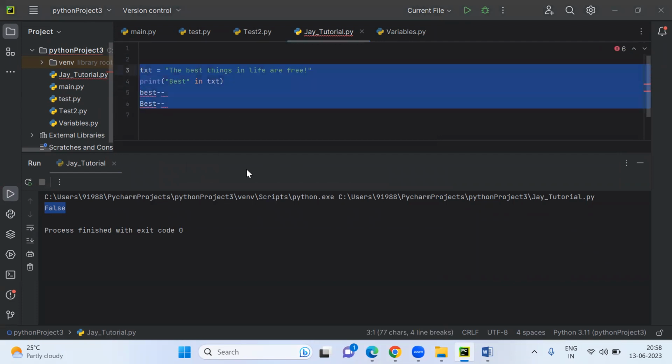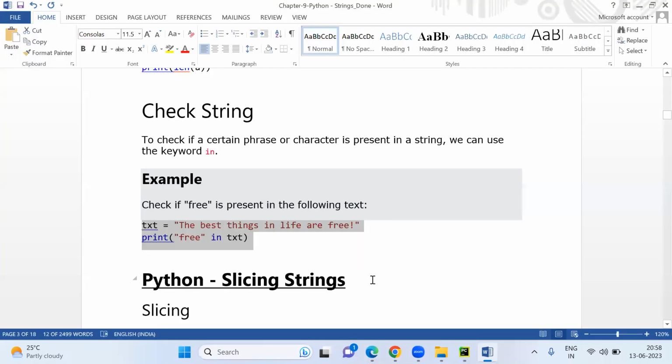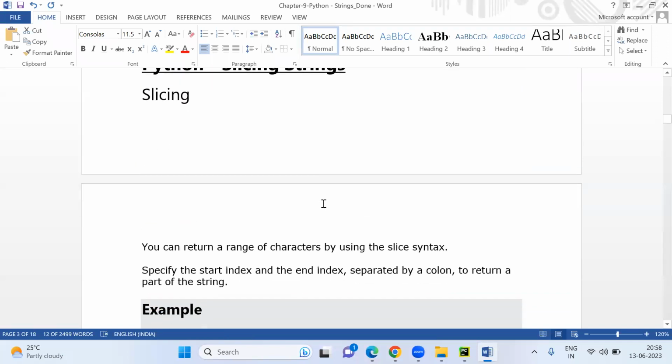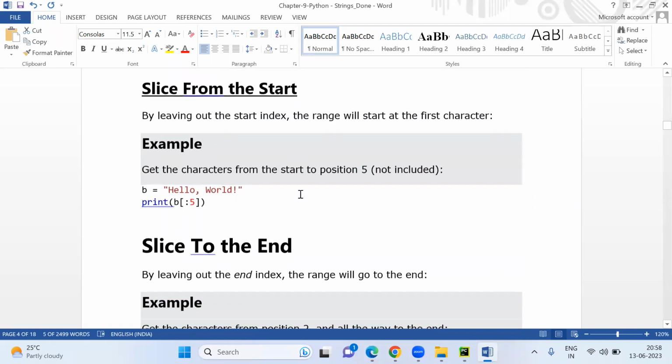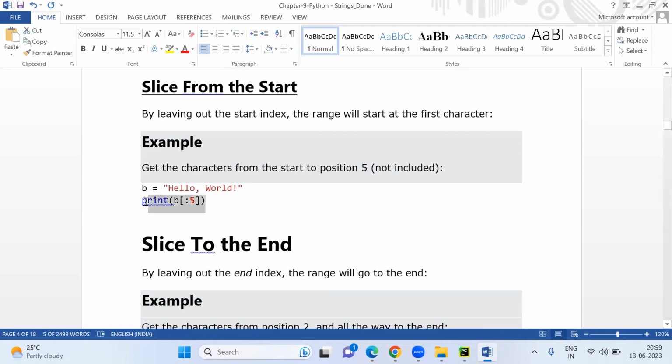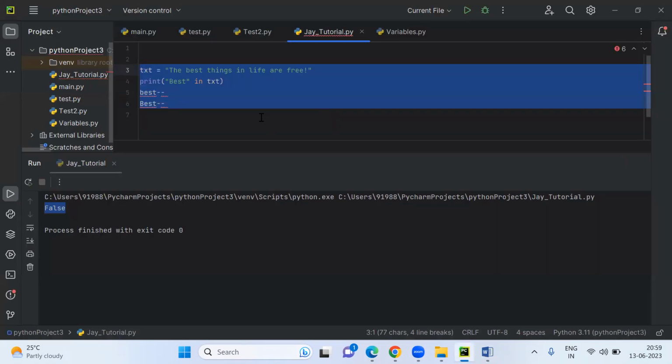So this is what we have. Next one is slicing string. Already we have discussed all these things. If you want to slice from the start till the end, this one is nice. This point we have not discussed.